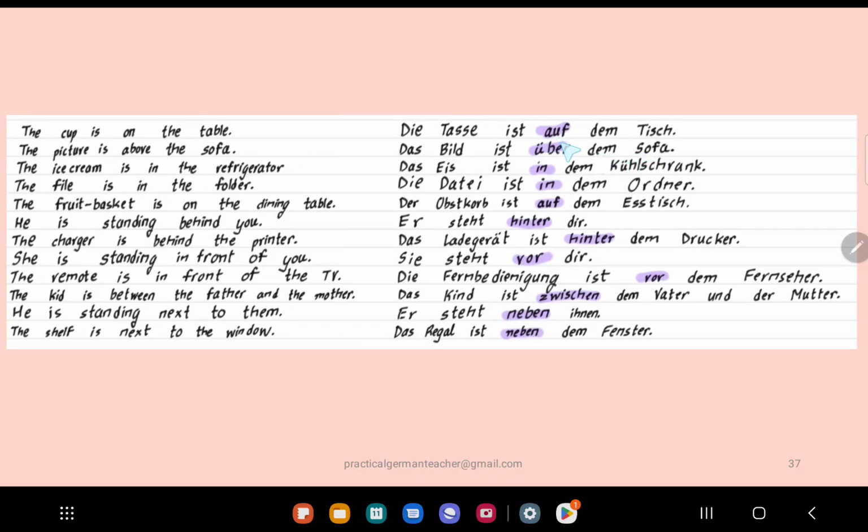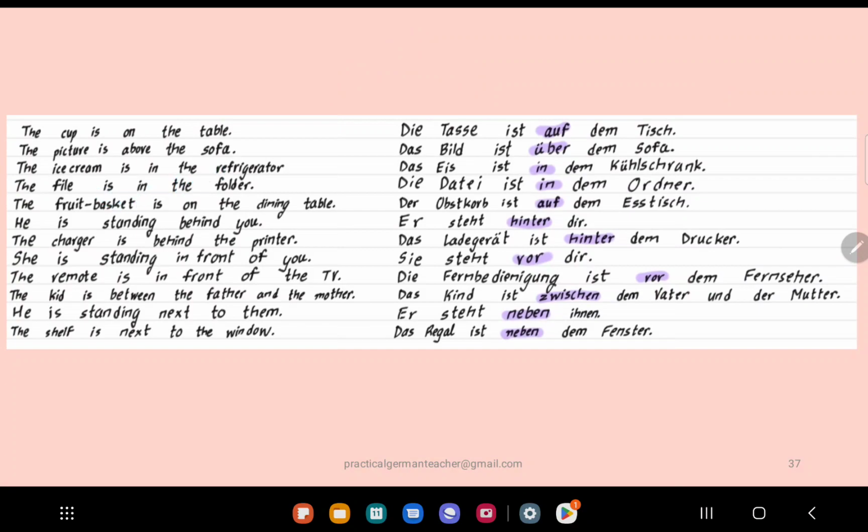What is the difference between auf and über? When you are describing, let's say, something like this. Let's say there is a table, this surface. This is how I think of it, okay? And then let's say this is the cup. If the bottom of the cup is touching the table, you use the preposition auf, okay? If there is some gap, you say über. That's why we say the picture is above the sofa. It's not touching the sofa, so it's über.